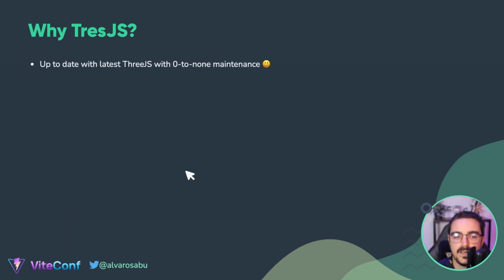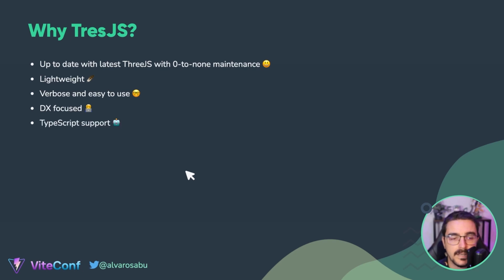So why TresJS? Basically, to keep up to date with the latest Three.js with zero to no maintenance, meaning that users can just download the latest version of Three.js and it will work. Something that is lightweight and easy to use. Something that is verbose, so that people can start creating components. Something that is really focused on the DX, which is something I found in the 3D workflow in general, that is really complex for developers to debug and also to maintain.